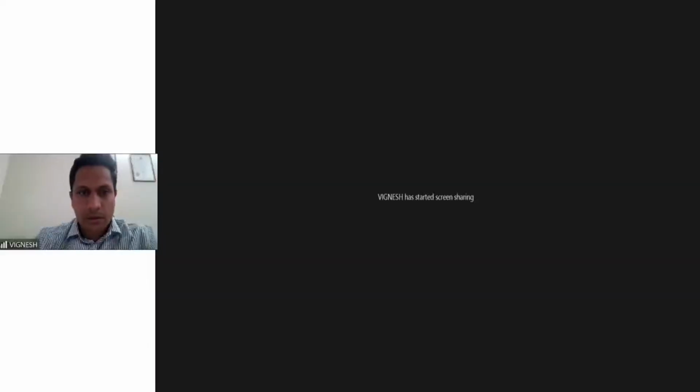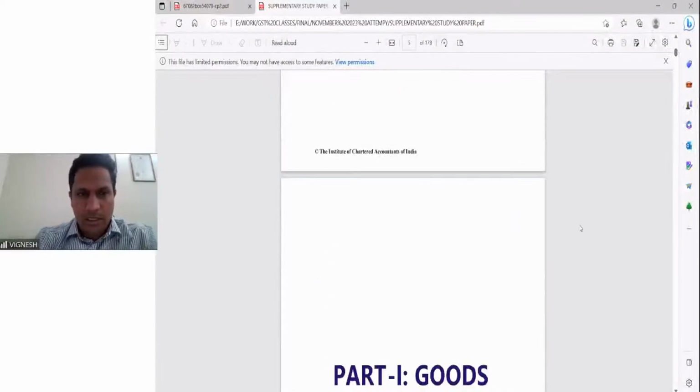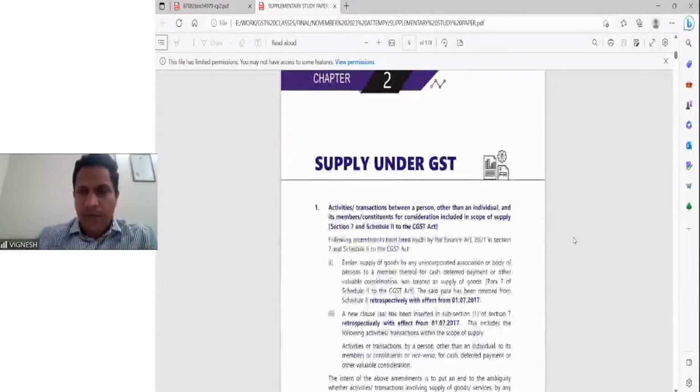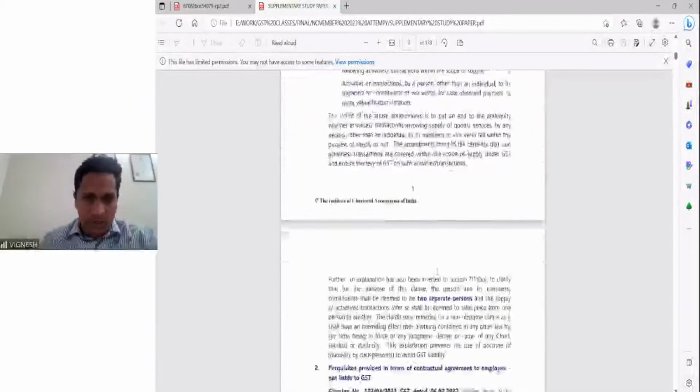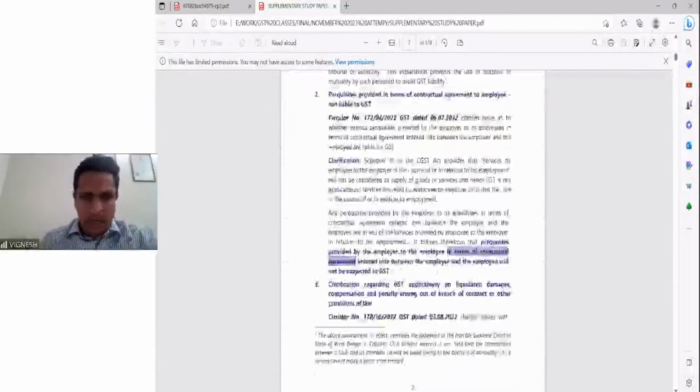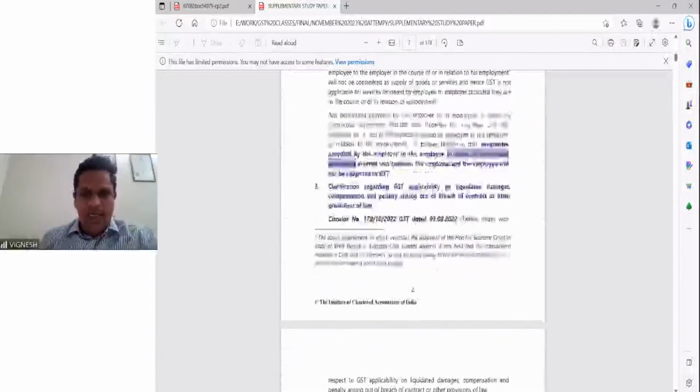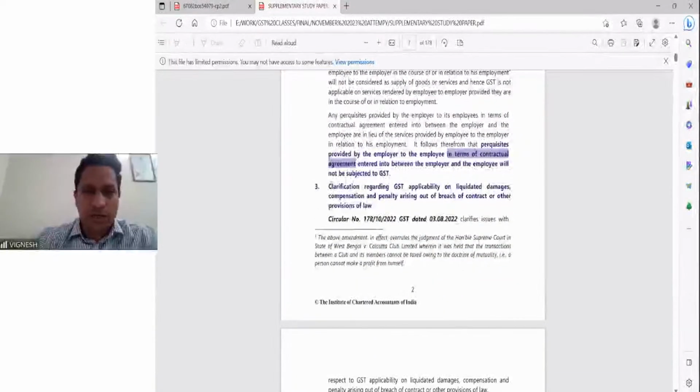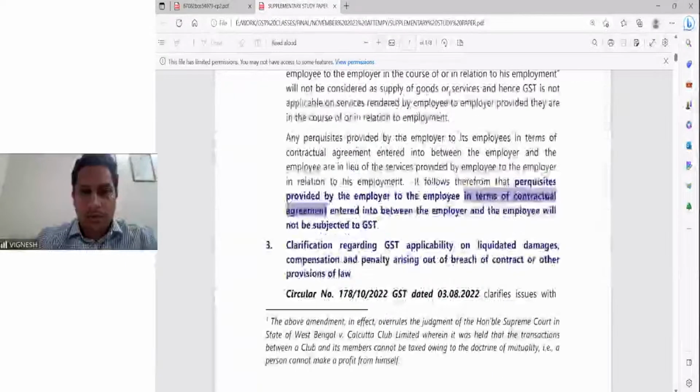Let me just share the screen. Yeah, so in the supplementary study paper, we have covered these amendments. This is your club and association amendment, and also the perquisites related amendment is covered. This is the important point. 3rd August 2022, clarification regarding GST applicability on liquidated damages, compensation and penalty arising from the breach of contract or other provisions of law. This is what we are going to discuss now.